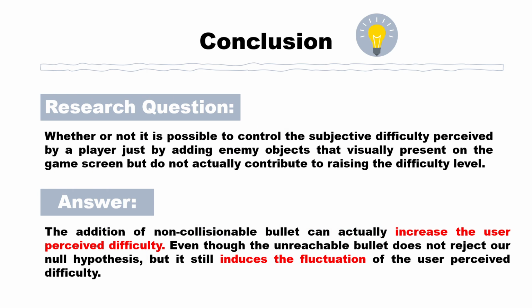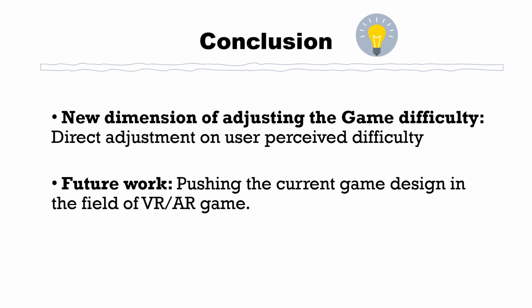In the end, the answer to our research question is that the addition of non-collisionable bullet can actually increase the user perceived difficulty. Even though the unreachable bullet does not reject our null hypothesis, it still induces the fluctuation of the user perceived difficulty. And we finally conclude that we have contributed to discover that the user perceived difficulty level can be a new dimension of the game difficulty adjustment. And our future work is to push the current game design into VR and AR.